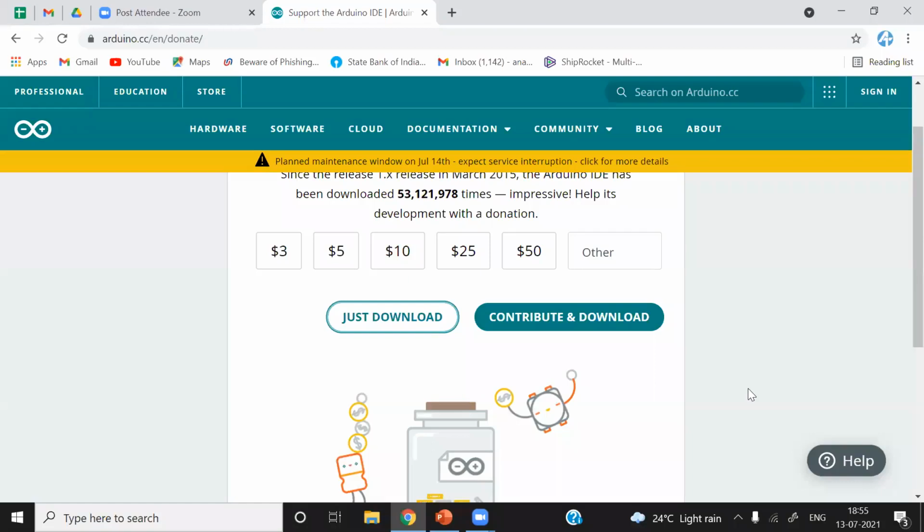From tomorrow onwards, we will first understand how to use Arduino IDE, what tools and features are available in it, how to program ESP8266 using Arduino IDE, which steps are required, and how to download the board into Arduino IDE.